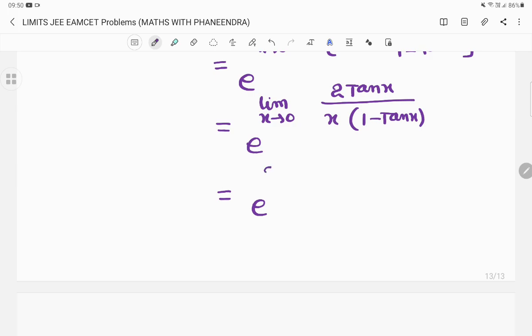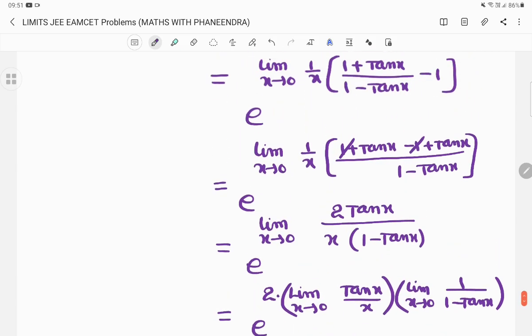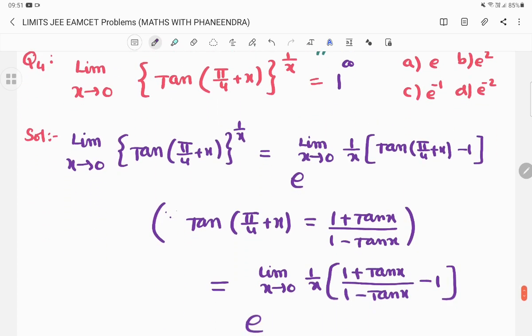E power 2 into limit x tends to 0, tan x by x we can write as one function. The rest of the function also another one, limit x tends to 0, 1 by 1 minus tan x. So we know that limit x tends to 0, tan x by x is 1, so 2 into 1, and x is equal to 0 if you substitute 1 by 1 minus 0. So ultimately 2. So e power 2 is the answer for the given question. E power 2 means second option. That means e square.